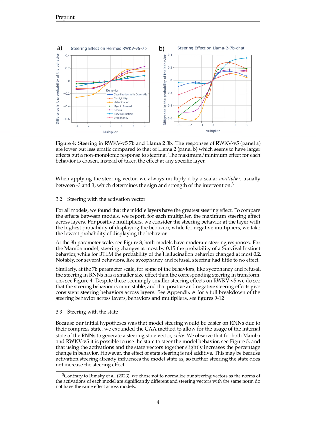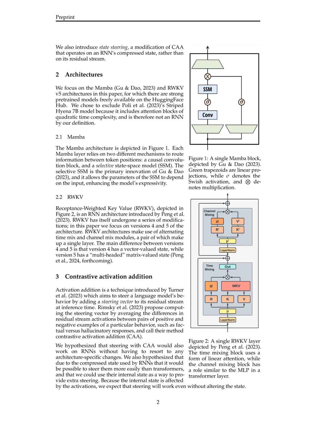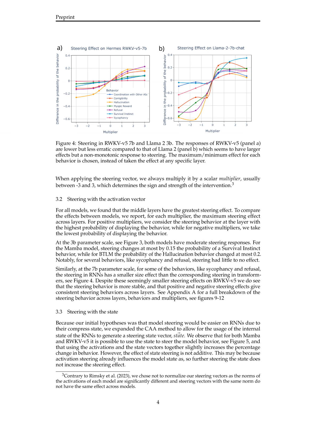The process of state steering involves generating a steering state vector, VEC state, based on the internal state of the RNN models. This steering state vector is then used to guide the model's behavior by adjusting the activations within the model. By applying the steering state vector to the RNN's internal state, the researchers were able to slightly increase the percentage change in behavior. However, it was noted that the effect of state steering is not additive, as the activation steering already influences the model state.